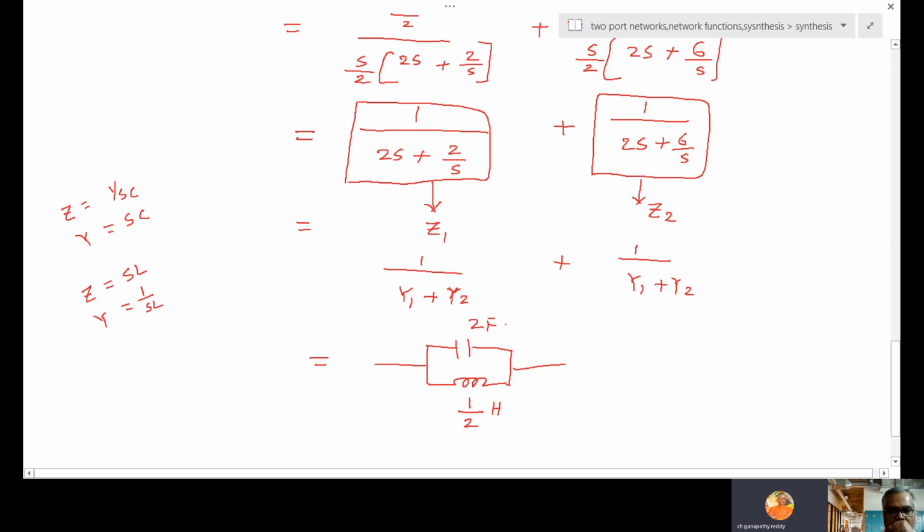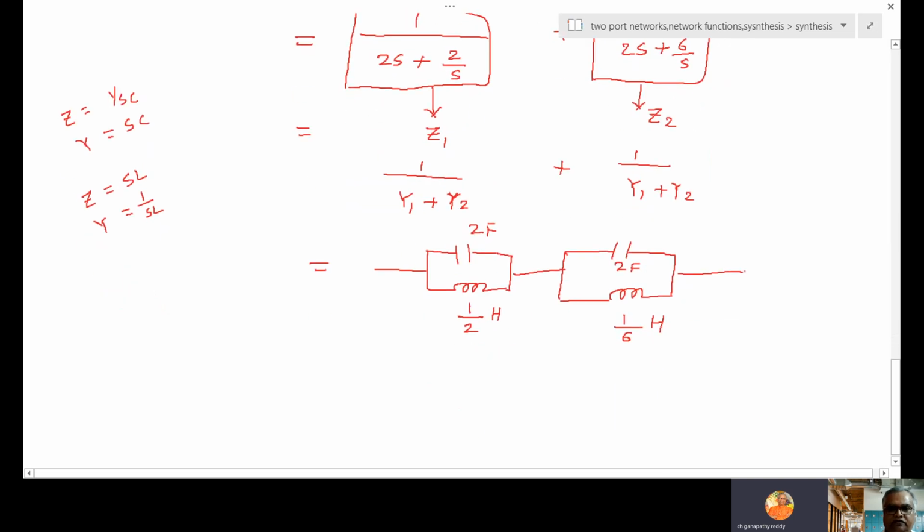Z1 network and Z2 network are connected in series. Therefore plus, connected in series. Again Y1 plus Y2, inductor capacitor in parallel. What is this capacitor value? Once again 2 farad. Inductor value is 1 by 6 Henry. So this point is joined here.